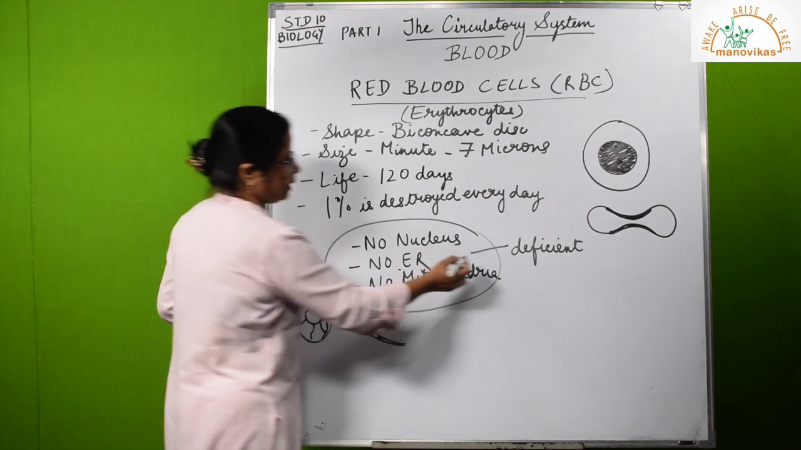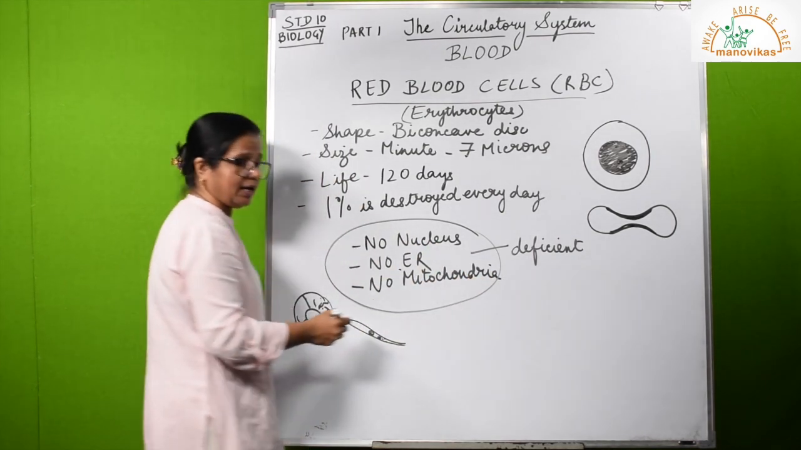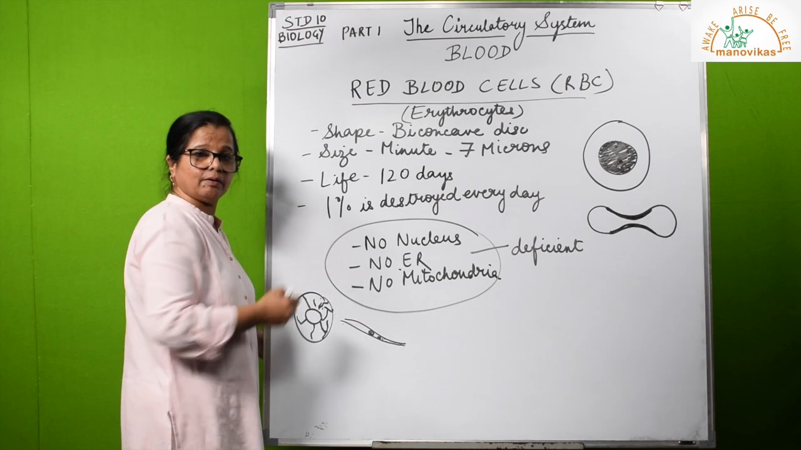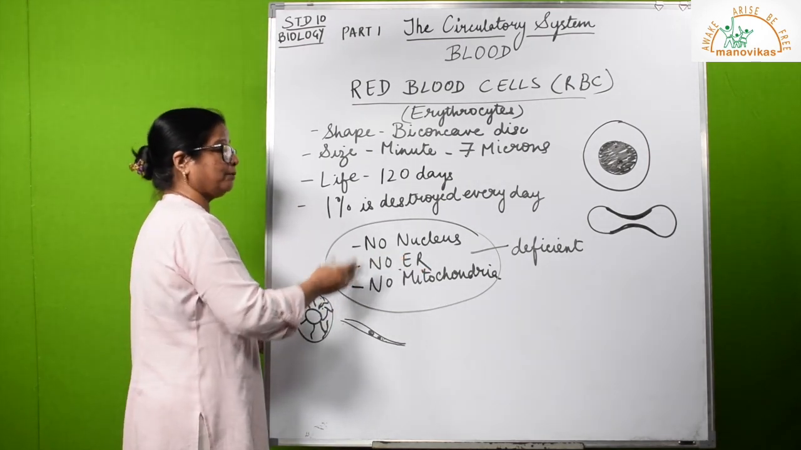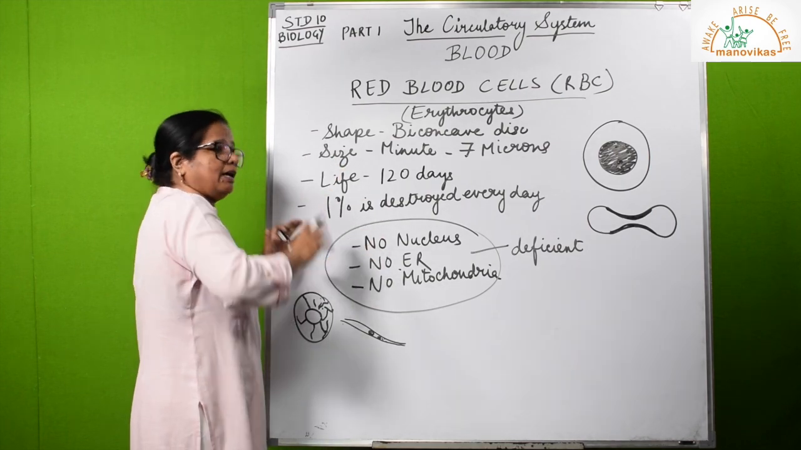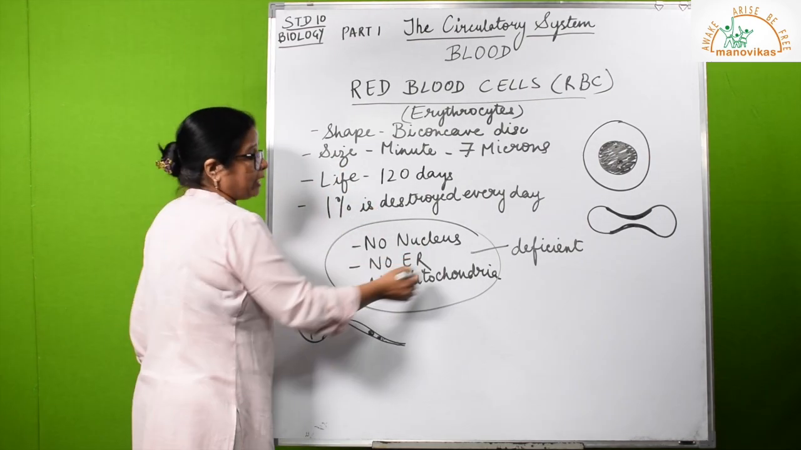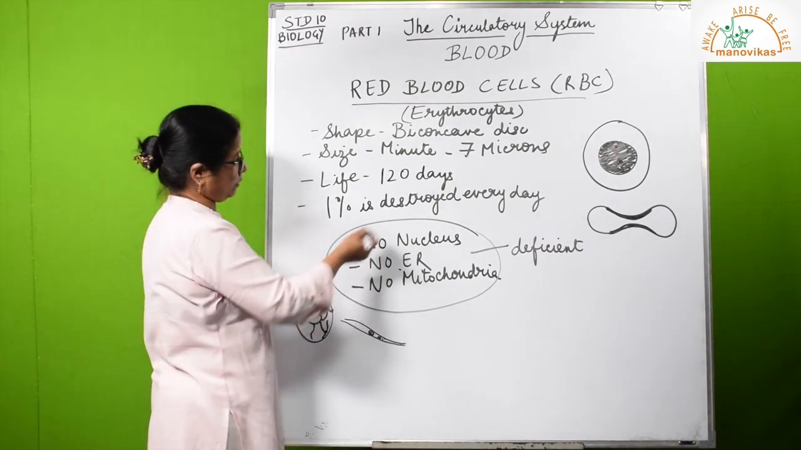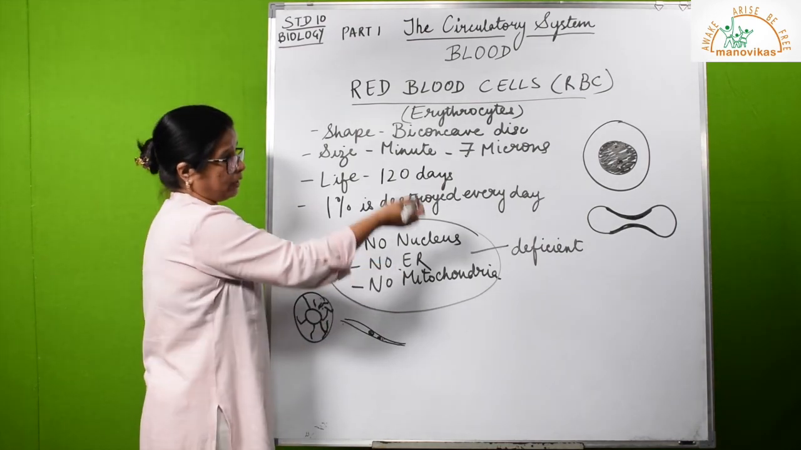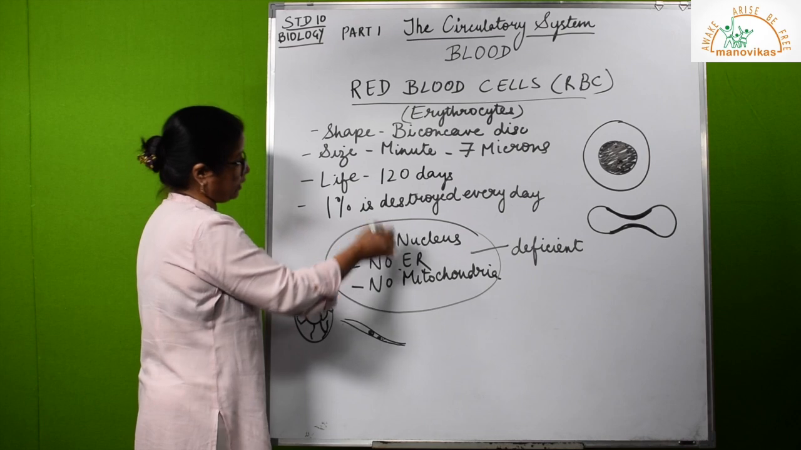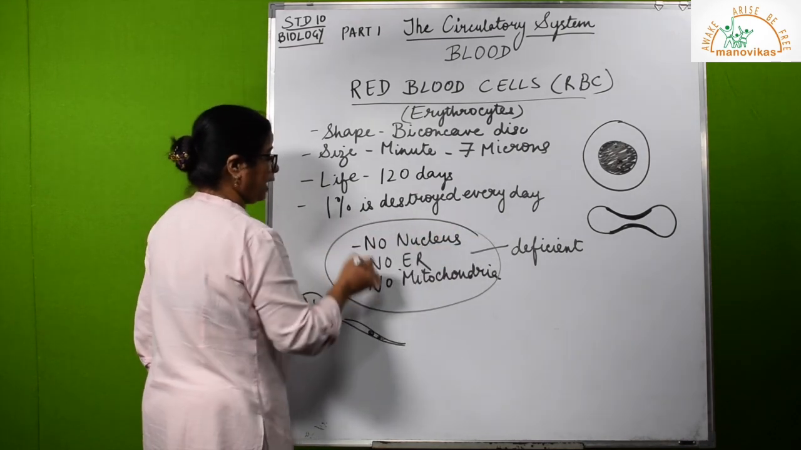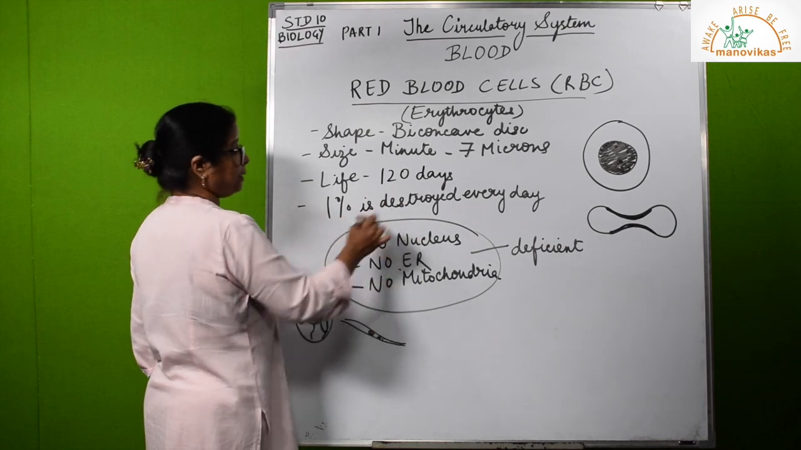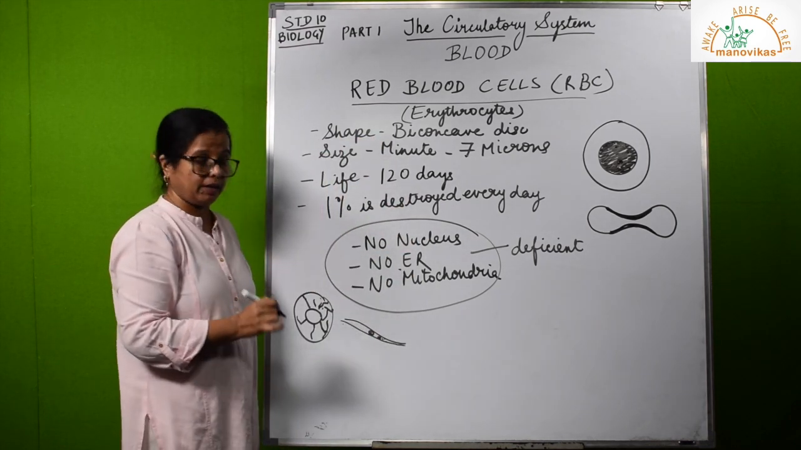No mitochondria. If the mitochondria was there, the oxygen would be used up here. Then what would it transport? Hence, no mitochondria. All the oxygen that it is carrying is transported because mitochondria is not there to use it up. So cellular respiration, that oxygen will not be used up in it. So these things are deficient in it, and this deficiency adds to its ability to carry out its function very well.